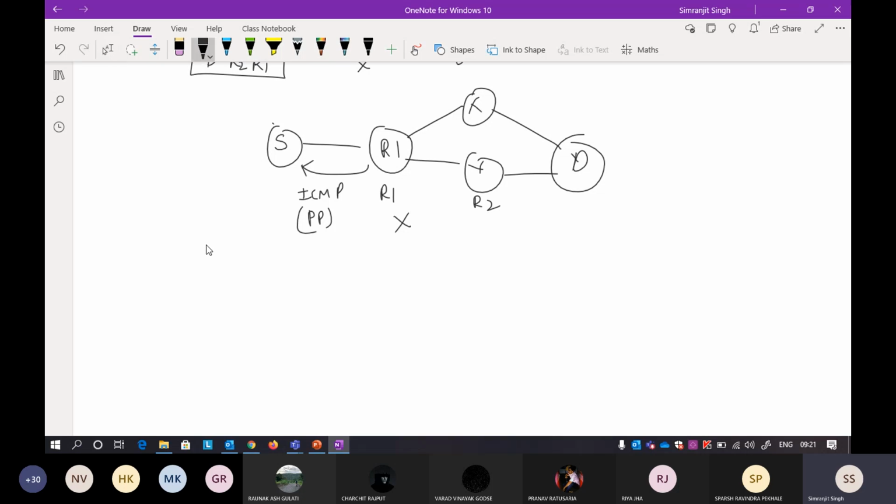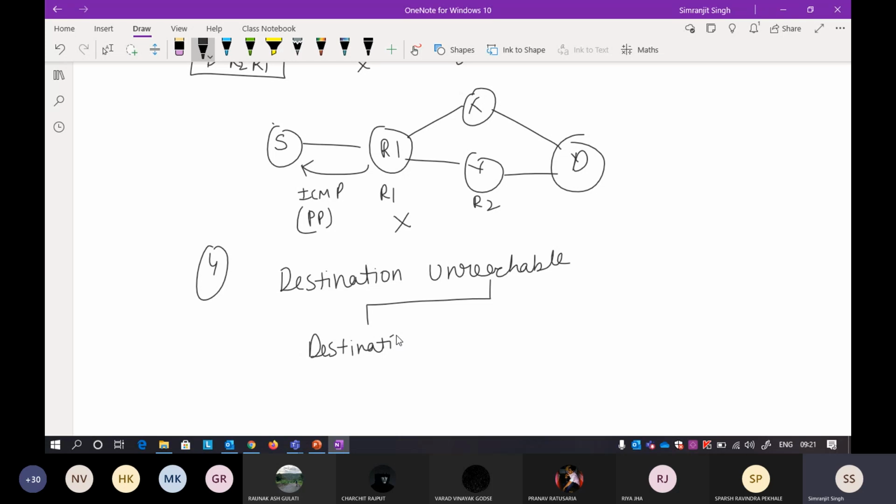Okay, so your fourth one is very easy, that is destination unreachable. Again, destination unreachable can be of two types. The first one is destination host unreachable. Another one is destination port unreachable. Okay, so I'm just writing it as DPU and DHU.